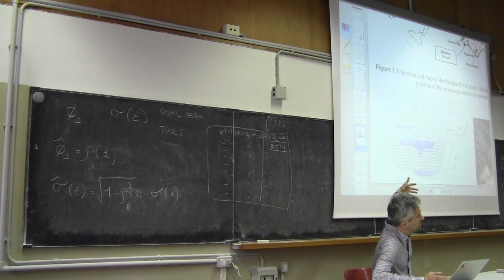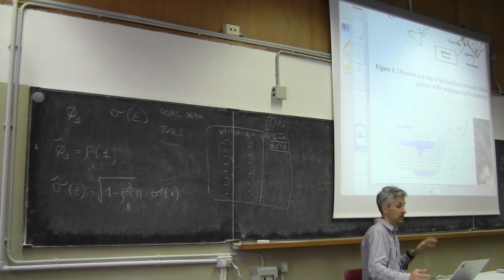This is a really simple design experiment because the design of check dams happens quite frequently, but they wanted to have an idea of the peak flow in this tributary with no data available at all.